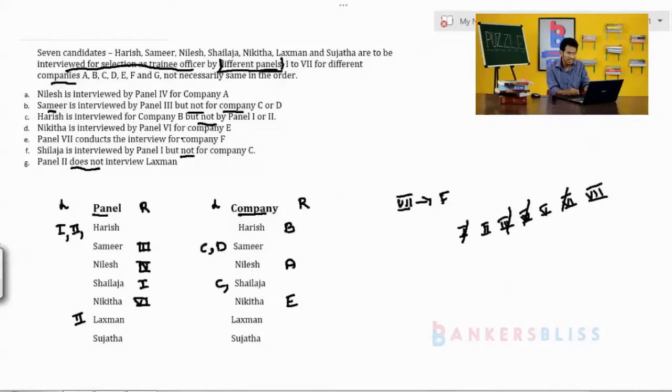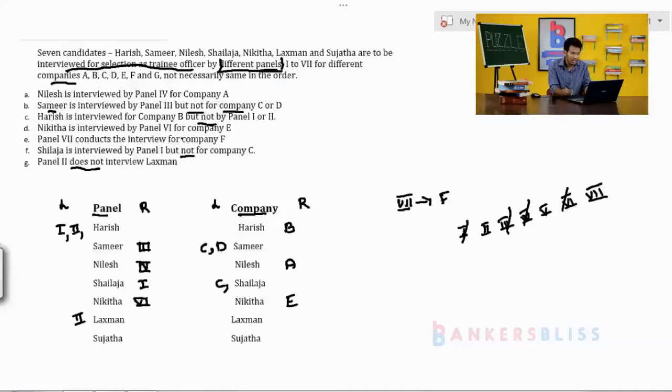First and second are not for Harish. It means only fifth and seventh remain for Harish. Here second does not come for Harish. We have to fix fifth or seventh.